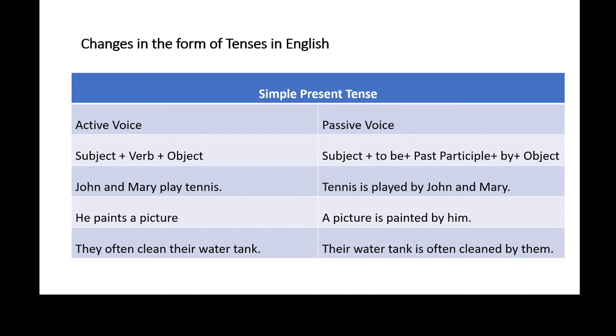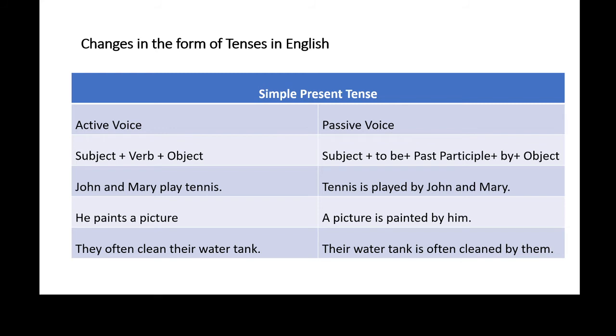at the outset it is very necessary to identify subject, verb and object in the given sentence. So in the sentence John and Mary play tennis, John and Mary is the subject, play is the verb and tennis is an object.